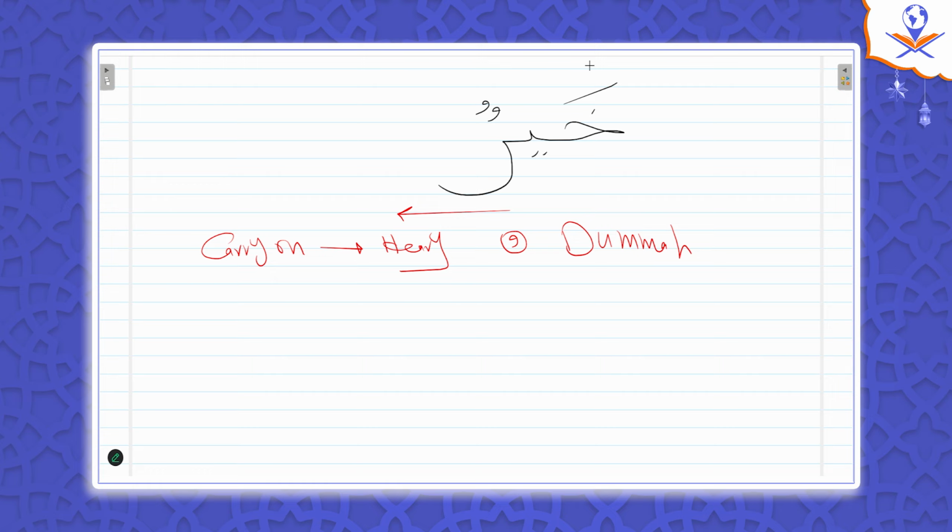Let's take some examples to see. The word khayr, khayrun. In case I continue, when I carry on, this ra is heavy, right? Why heavy? Because of the dhamma. It has a dhamma, and dhamma makes ra heavy. So khayrun, correct? And when I stop, now it's tricky. In case I stop, then this ra has a sukoon, correct? So now this ra has a sukoon. Is it heavy or light? I don't know.